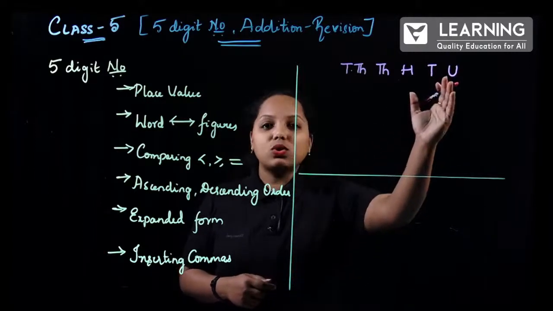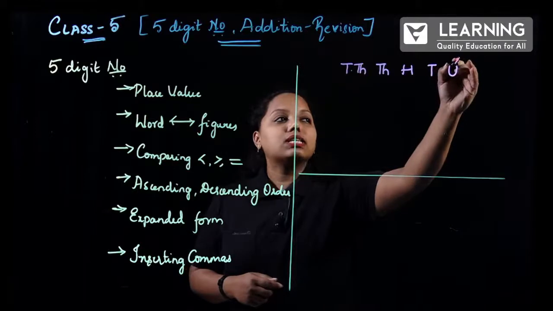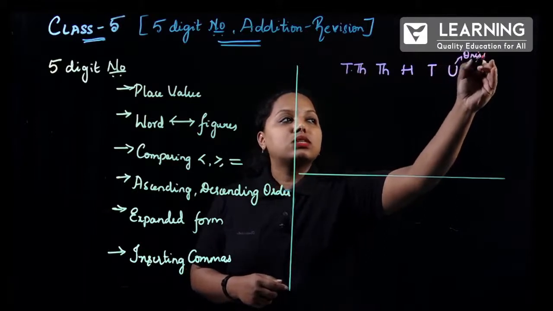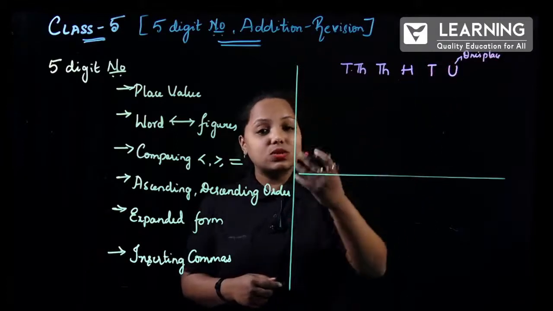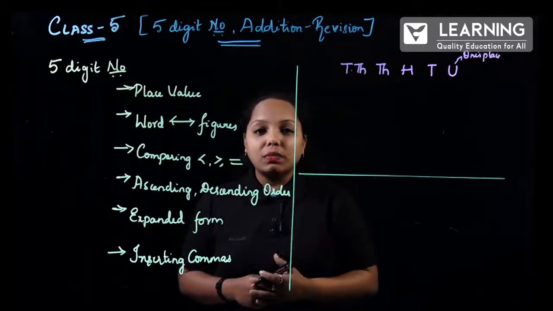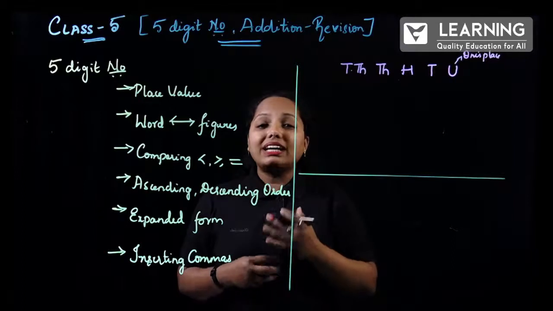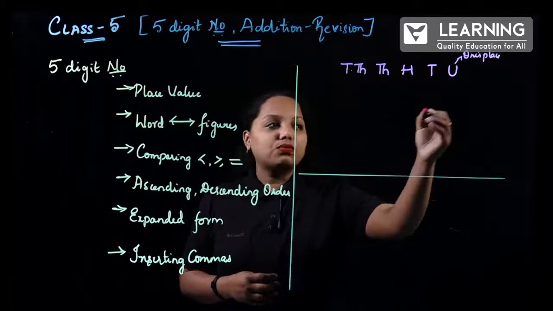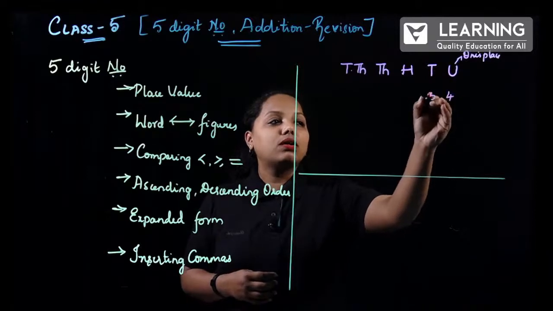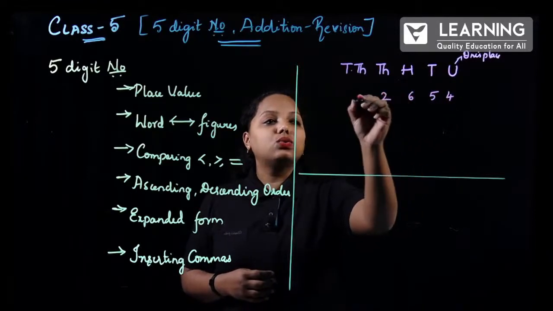Units place is also called ones place. This you have to remember, because you might get it in a fill in the blanks or 1-mark question. Now, how do I read that? That is very important. Before that, let me take an example. It might be 4, 5, 6, 2, 3.